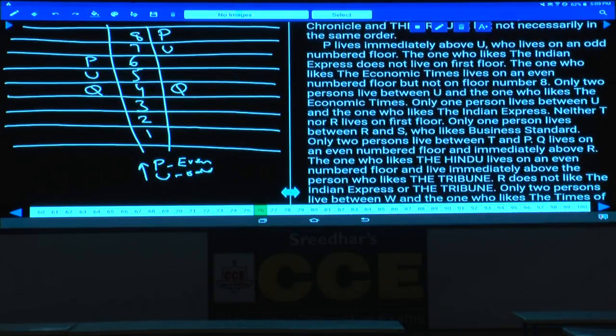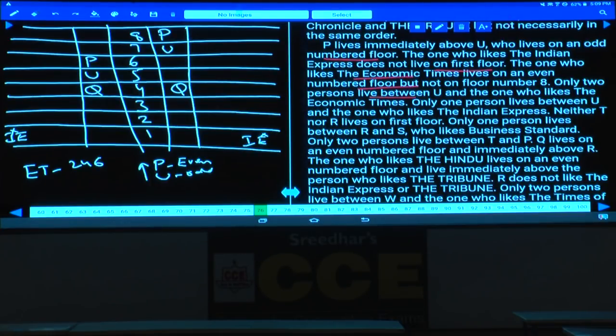P lives immediately above U, who lives on an odd number floor, and the one who likes Indian Express does not live on the first floor. Indian Express cannot be here. Now here also Indian Express cannot be here. And the one who likes Economic Times lives on an even number floor but not on floor number 8. Economic Times must be either 2, 4 or 6.